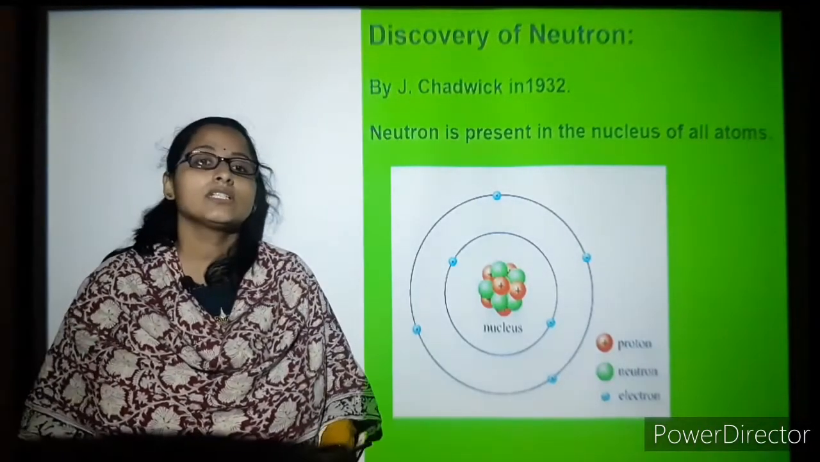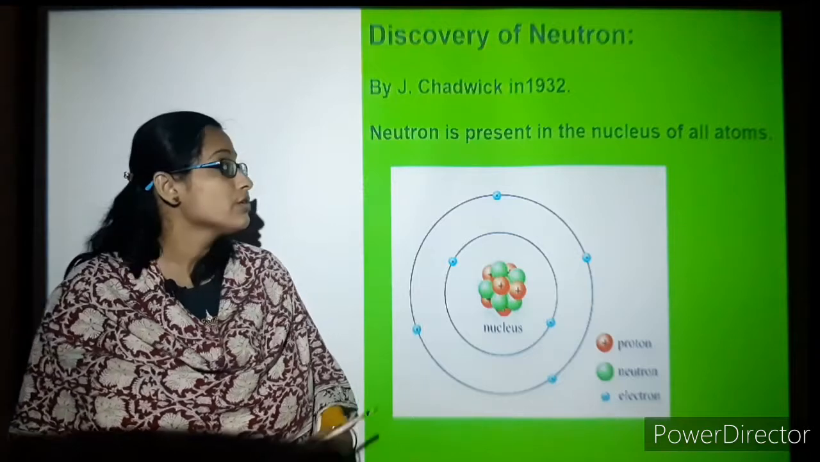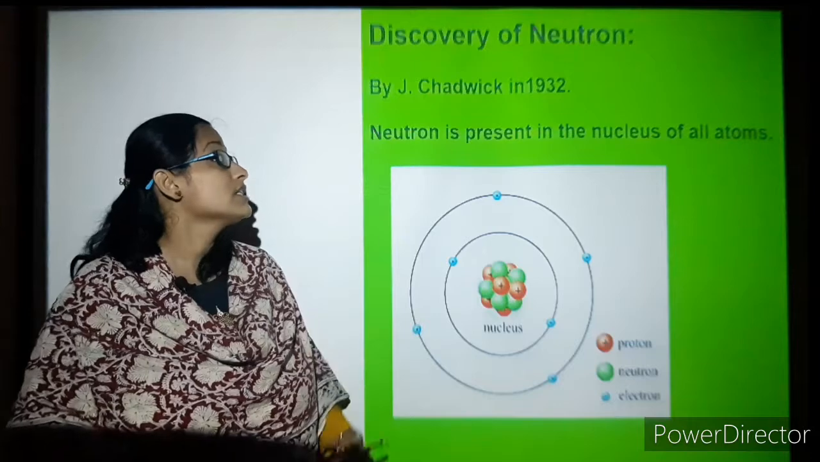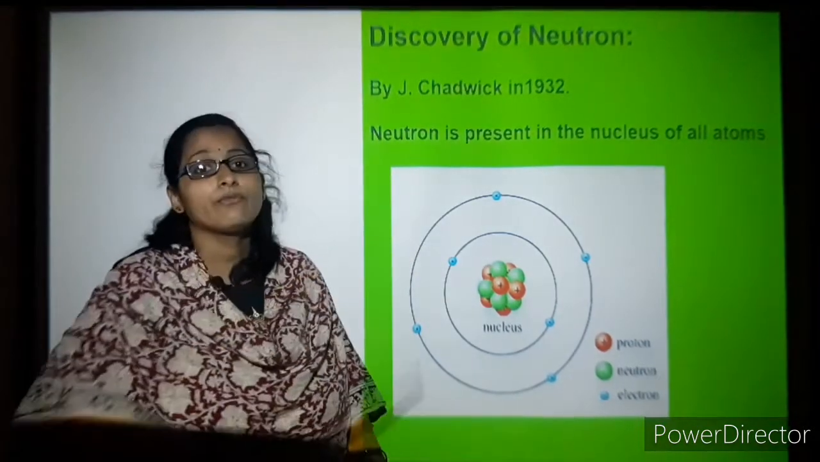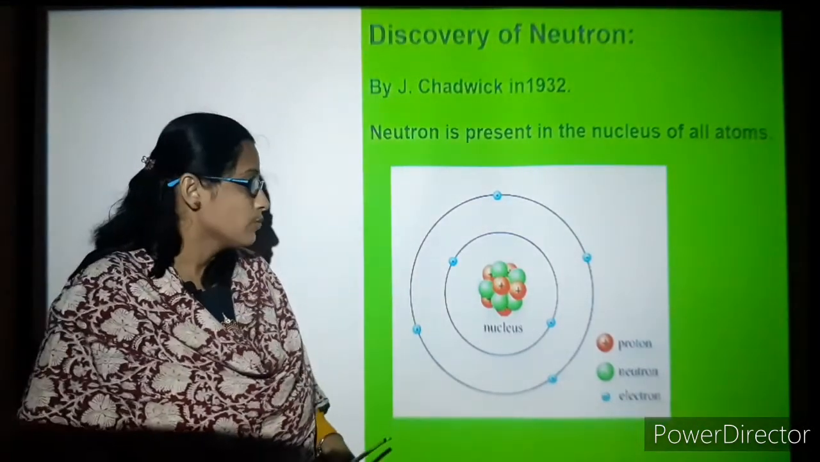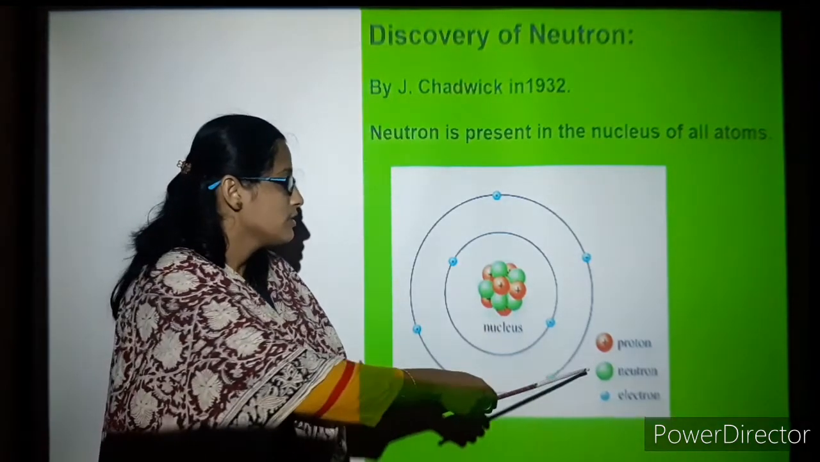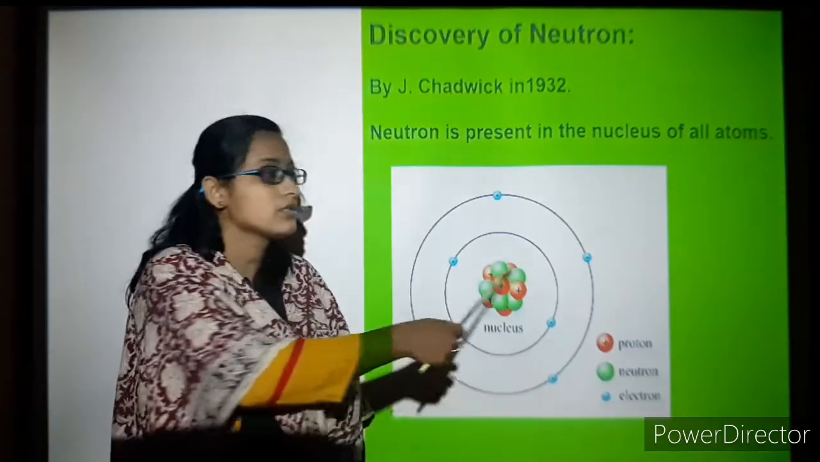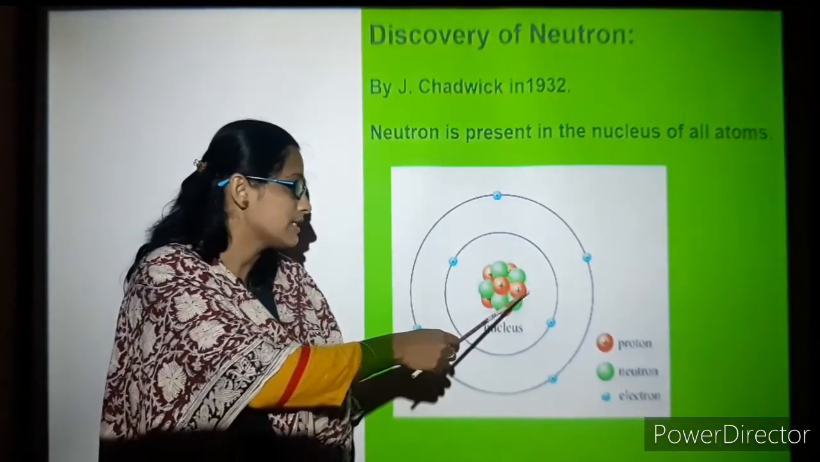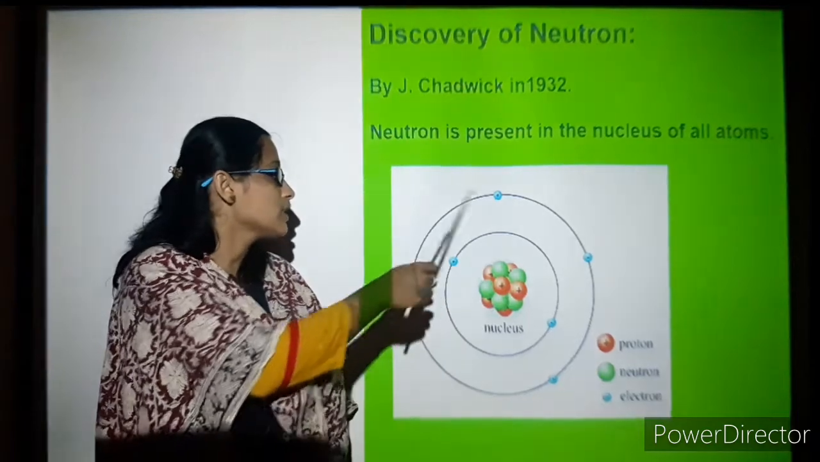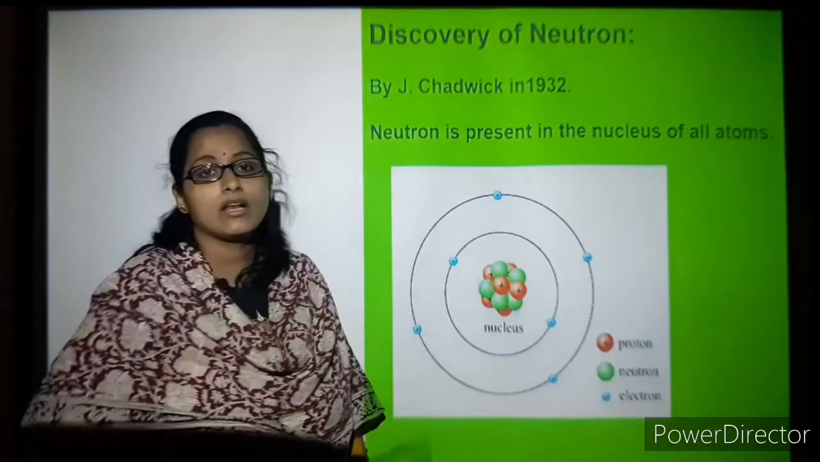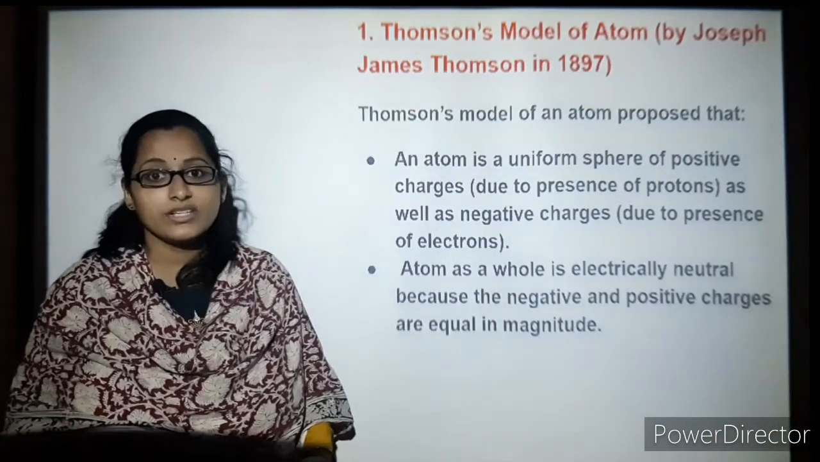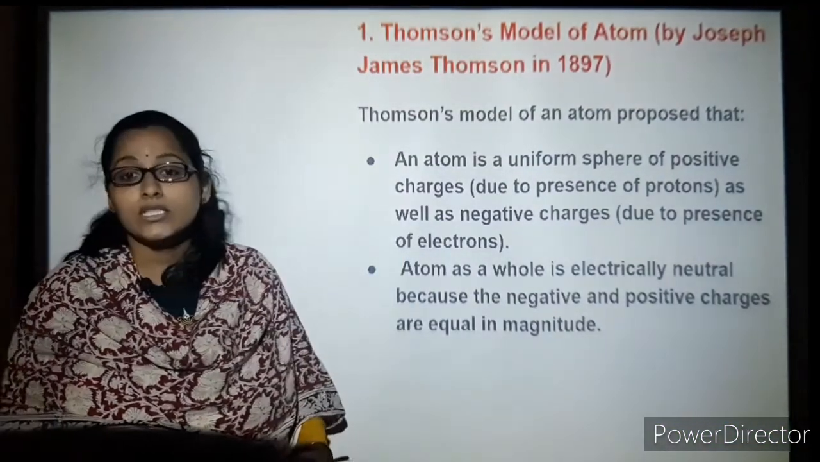So next comes the discovery of the neutron. Neutrons are present in the nucleus of atoms. It was discovered by Chadwick in the year 1932. You can see here that the neutrons are green in color for your understanding, and the protons, which were discovered previously, are positively charged, and you can see the electrons in the outer shell of the nucleus.